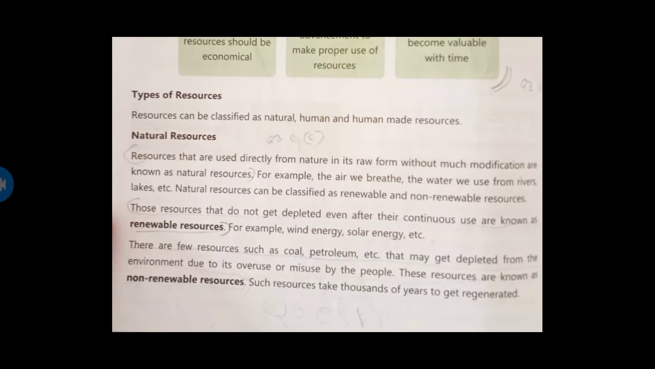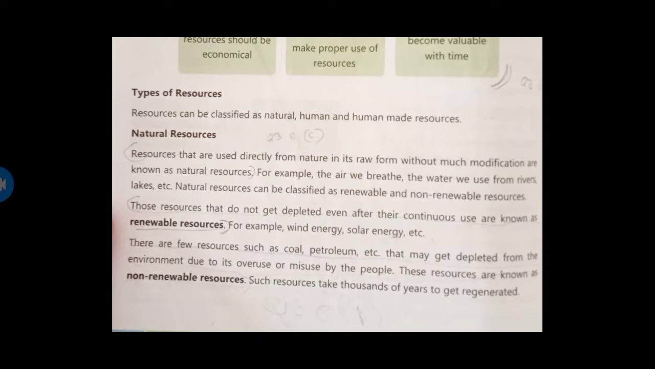So natural resources are the resources that we take from nature in its raw form. We don't do much modifications in it, like sunlight. We get directly the sunlight, so that's a natural resource. The air we breathe, there is no more modifications in water we use from rivers.